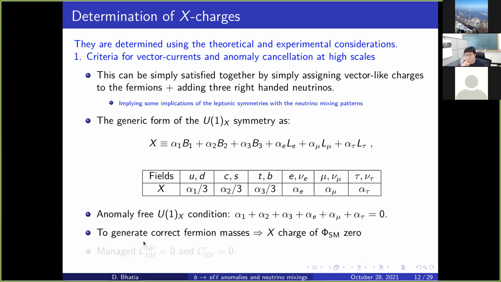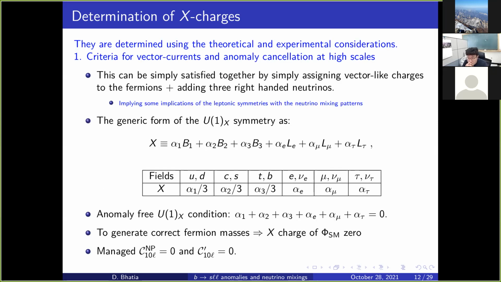Now another thing which happens with this is, since we have vector-like charge assignments, the axial combinations of the lepton, L bar gamma mu gamma 5 L, these combinations vanish. So that's also one good thing. So we begin with that. Now what do we do next?